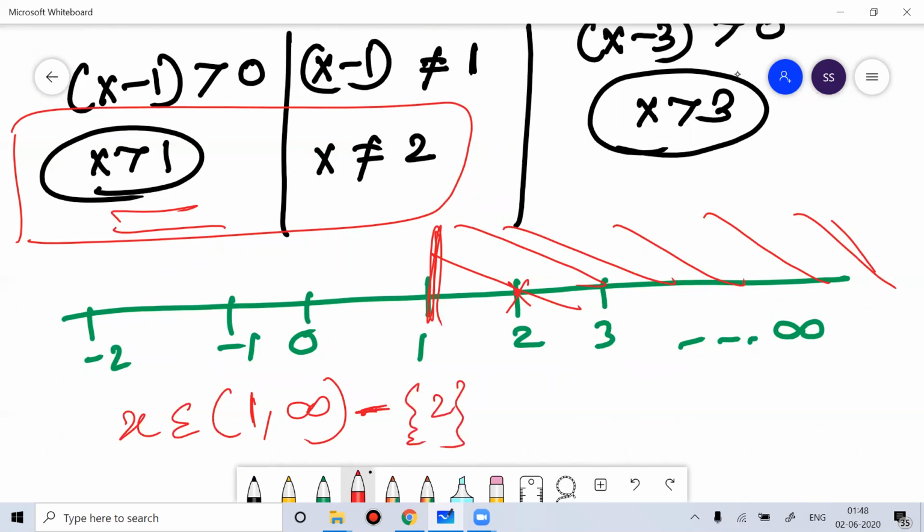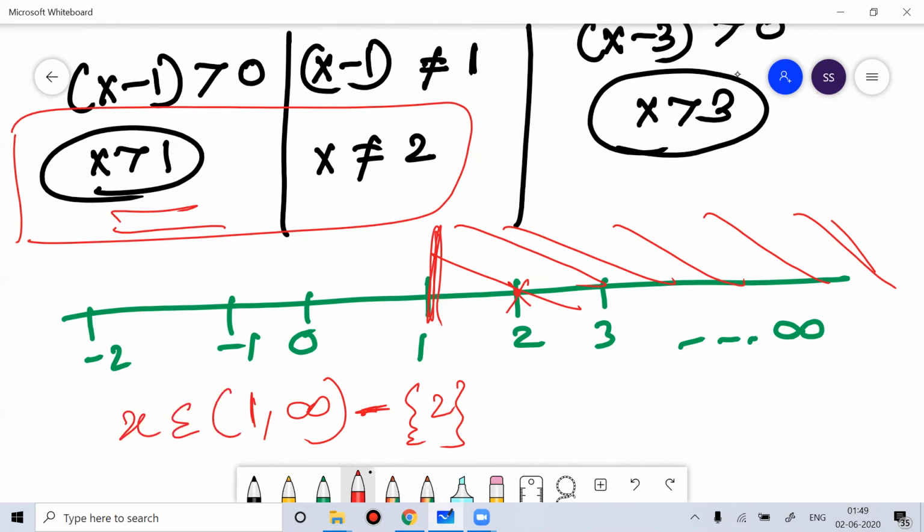So if you consider the first and second equation, x can take any value from 1 to positive infinity, and it should not take the value 2. But if you consider the third equation,